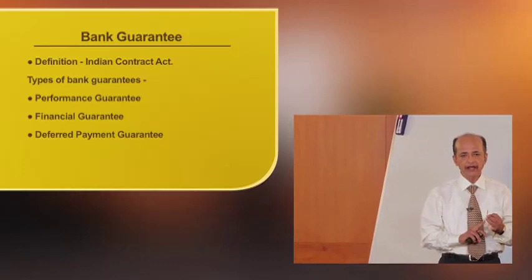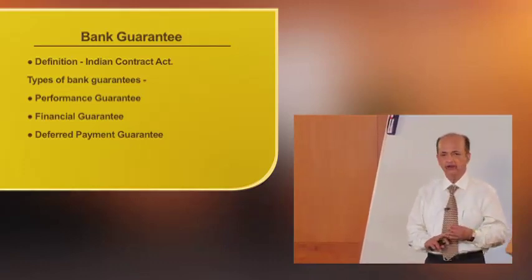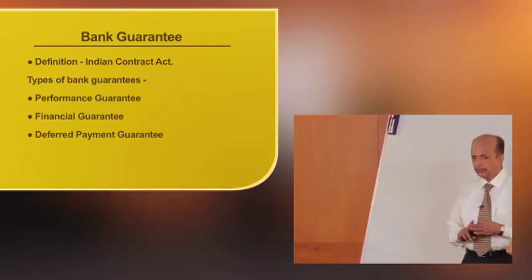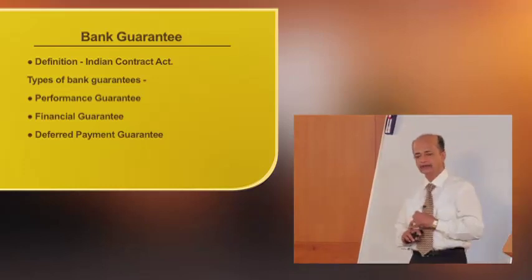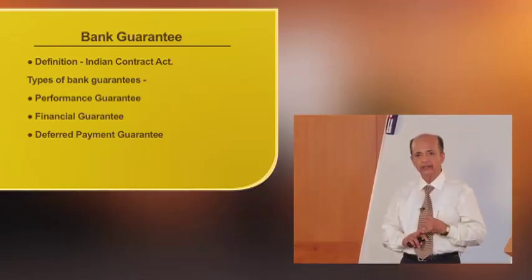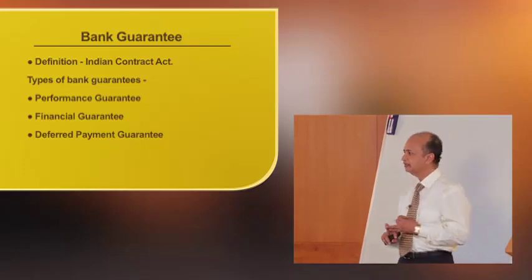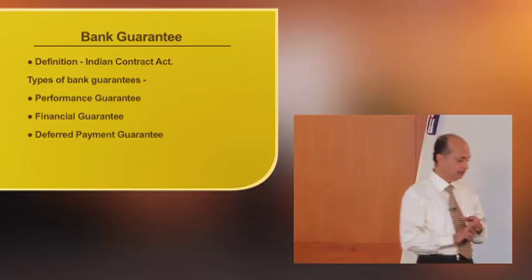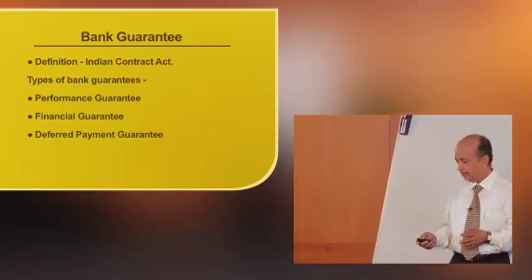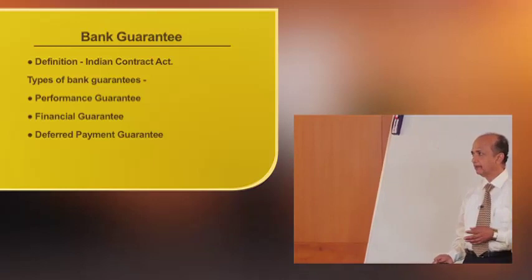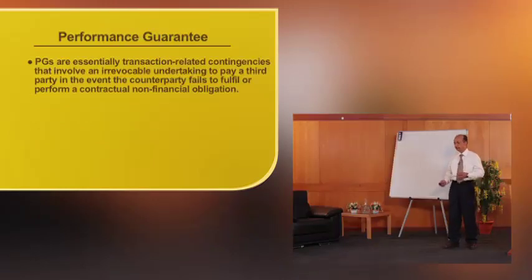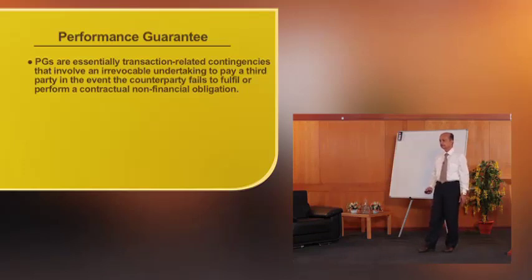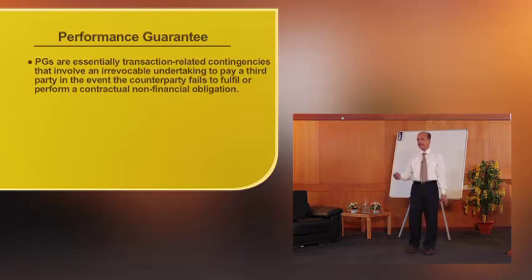Banks issue guarantees of various types. Which are they? One is performance guarantee, the other one is financial guarantee, and the third one is deferred payment guarantee. Let us have a look at it. These three types of guarantees: performance guarantee, financial guarantee, and deferred payment guarantee.